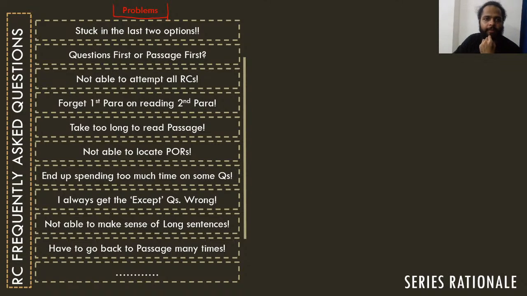So for example, the single question that I'm asked most frequently, right, by almost every learner at least once, is this: sir, out of the four options that I attempt in any question, I'm very easily able to eliminate the first two options, and out of the remaining two options, I always end up selecting the wrong one. I always end up selecting the wrong one, right?